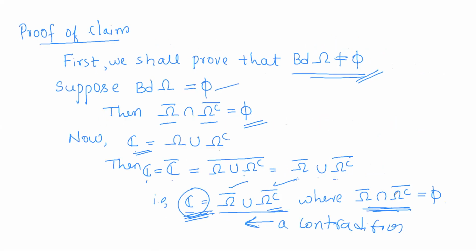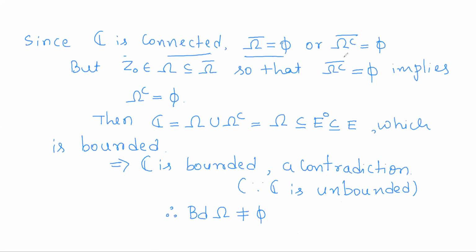If both are non-empty, then C being connected, it will be a contradiction. So C cannot be expressed as a disjoint union of two non-empty closed sets or non-empty open sets. So any one of these two has to be empty. If at all both are non-empty, then it will be a contradiction. So either omega closure has to be empty or omega complement closure has to be empty. But Z naught is a point of omega, so it will be a point of omega closure. So this cannot be true. That is, it cannot be empty. So this has to be empty. That is, omega complement closure has to be empty, so that omega complement will be empty.